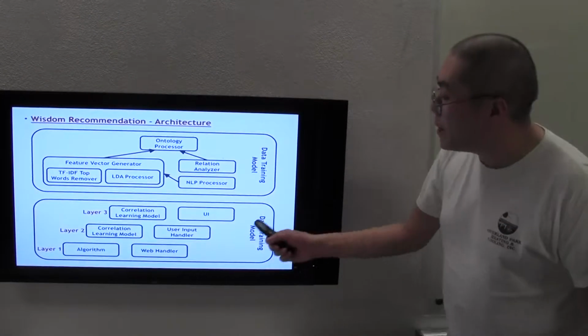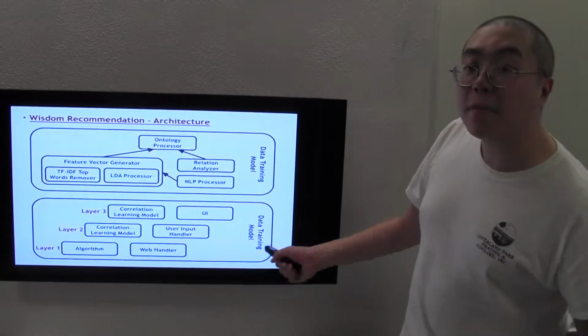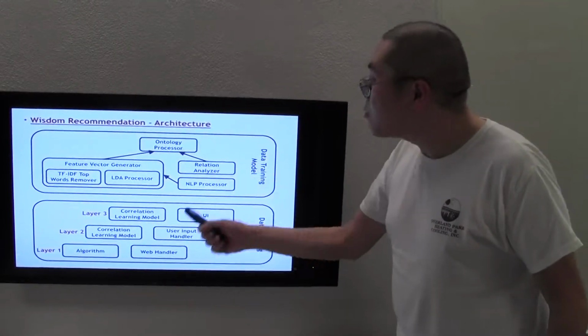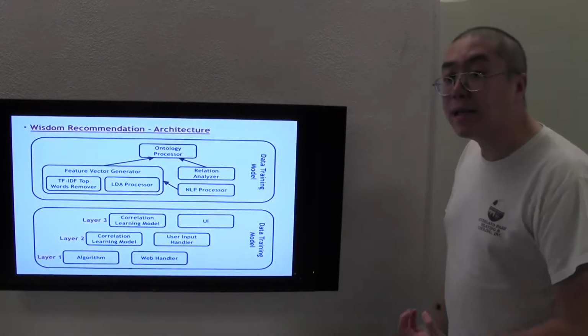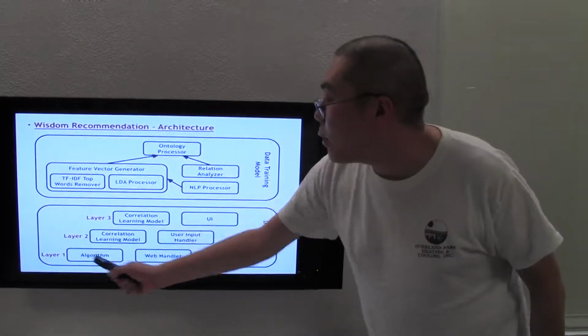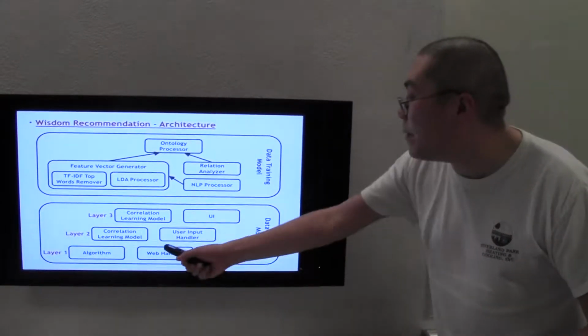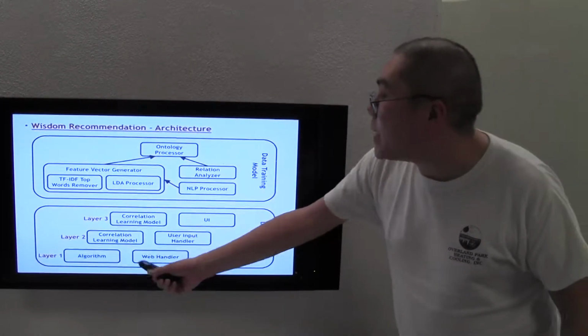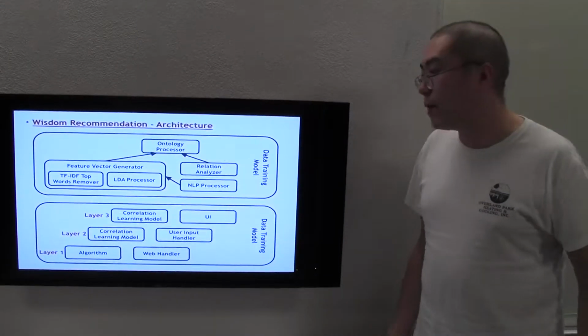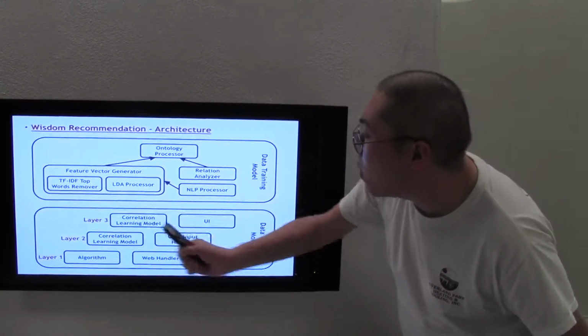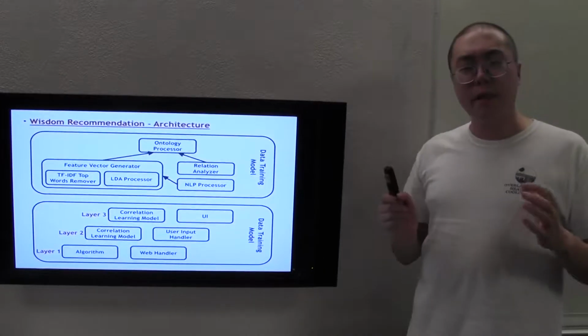The second architecture down here is the real application model. This application has a layered design. In the bottom layer, we have the basic algorithm and then the web handler. For the intermediate, we have the correlation learning model and user input handler. In the top level, we have a correlation learning model again, but they are a little bit different.